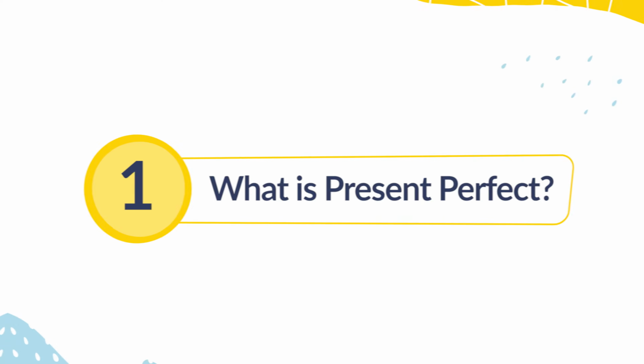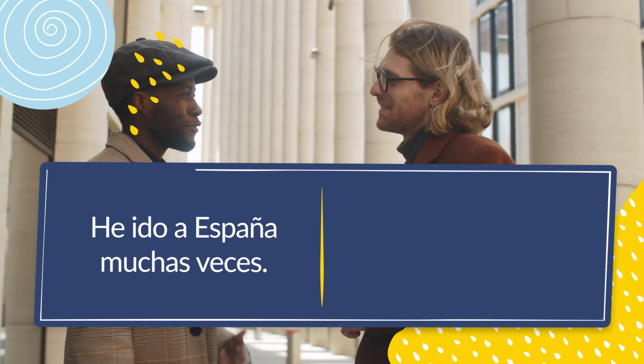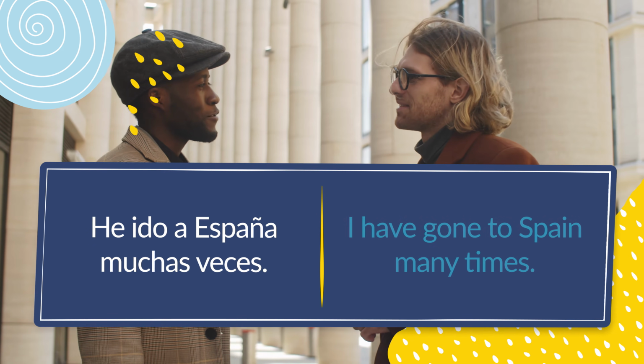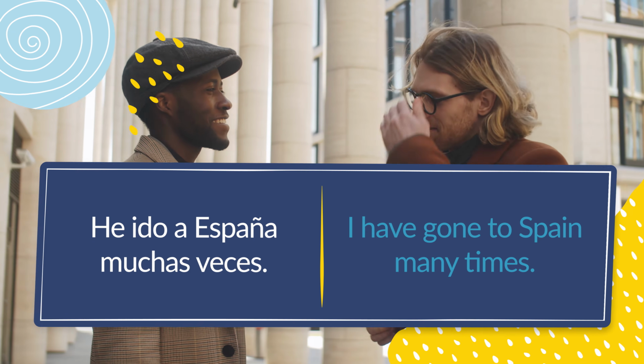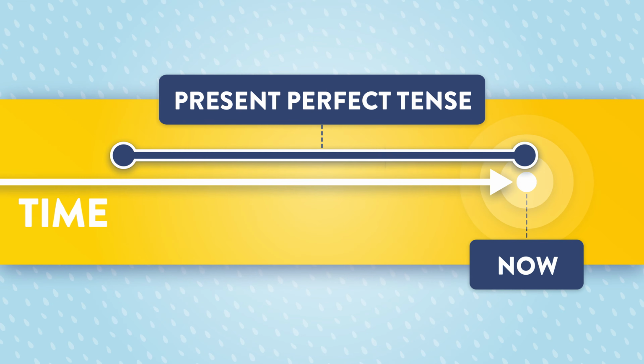Well, let's begin. Number 1, what is present perfect? Present perfect is used to talk about past actions that are still connected to the present or are probably still happening. For example, he ido a España muchas veces. I have gone to Spain many times. It's the same as its English counterpart in that this tense describes an action that has started in the past but hasn't finished. With this tense, there is a simple formula.